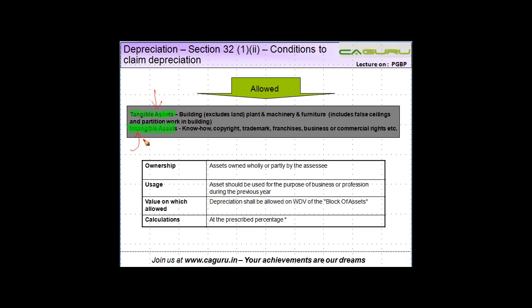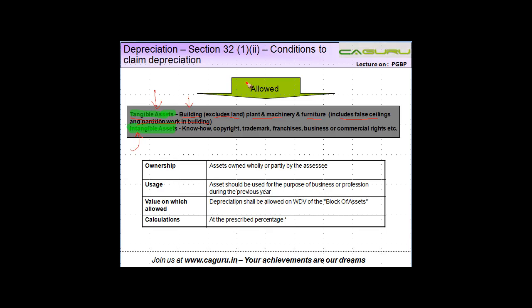So the first thing is tangible assets. Now, which are the tangible assets on which depreciation is allowed? Building. There are a lot of cases on what is meant by a building and what is not, which you can refer to in the notes. But building will exclude your land. So if you own land on which a building is included, then depreciation is given only on the value of the building and not on the value of the land. Plant and machinery, we all know what this means. Furniture. Furniture includes false ceiling and partition work in a building.